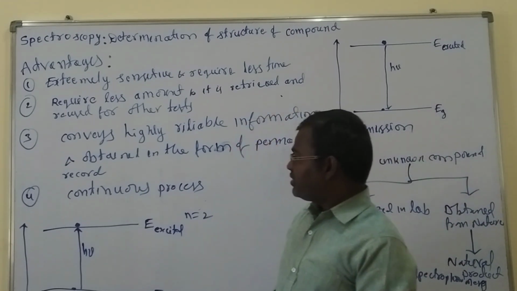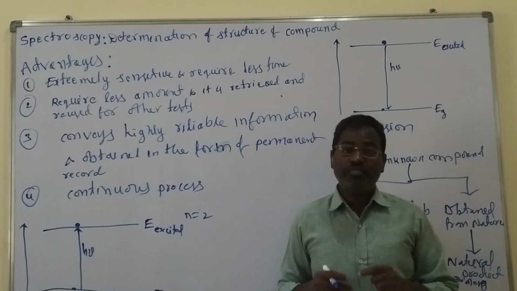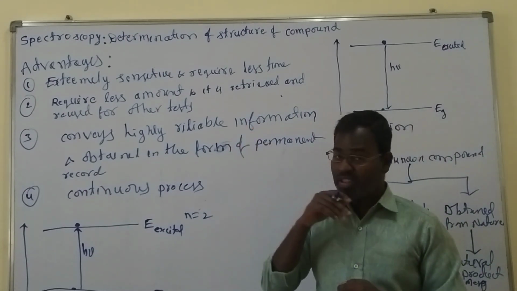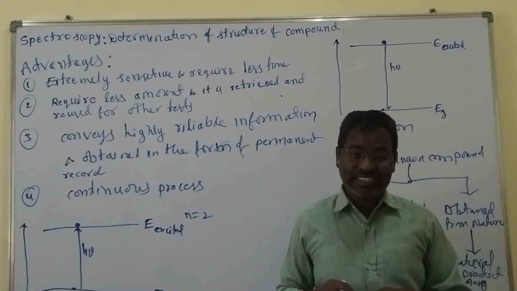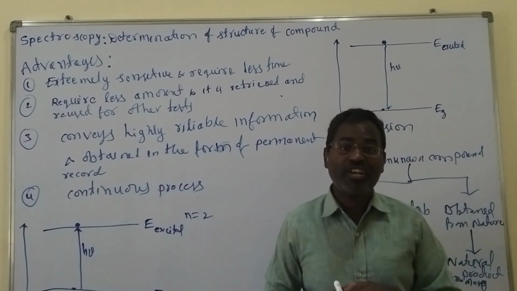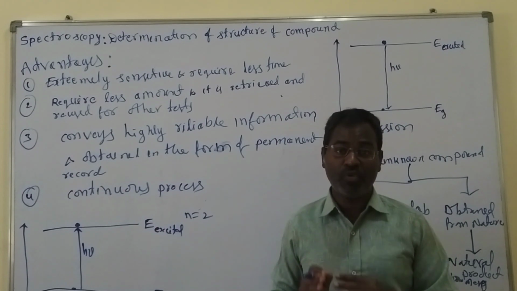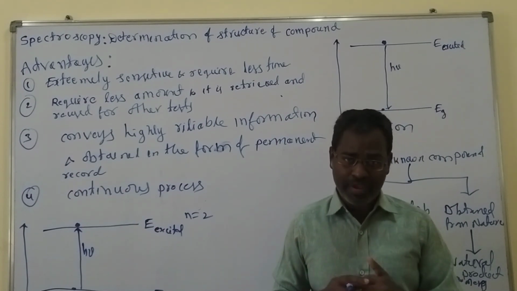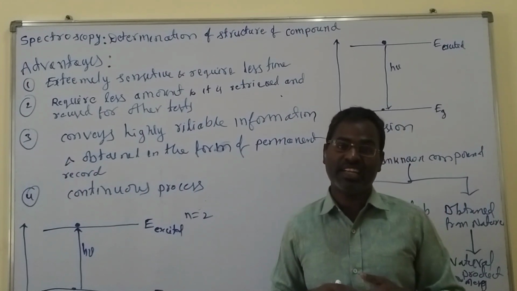One more important point is, spectroscopic methods do not directly provide the structure of the compounds. They simply provide structural information. From that structural information, we can find out the structure.